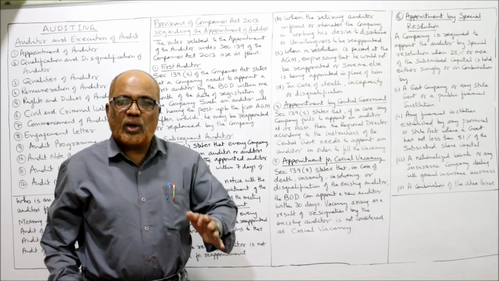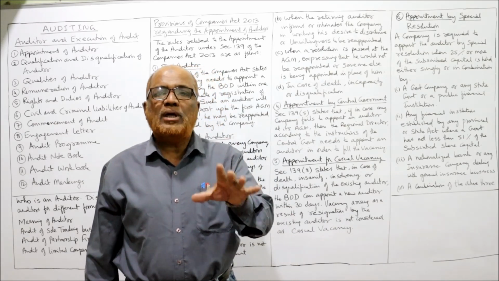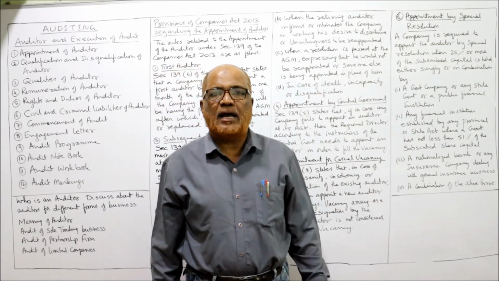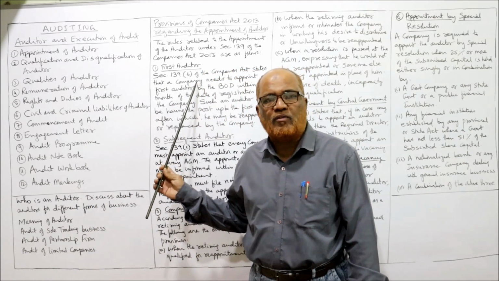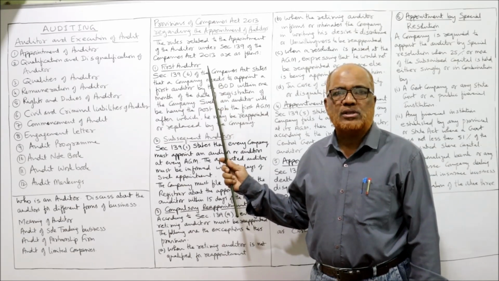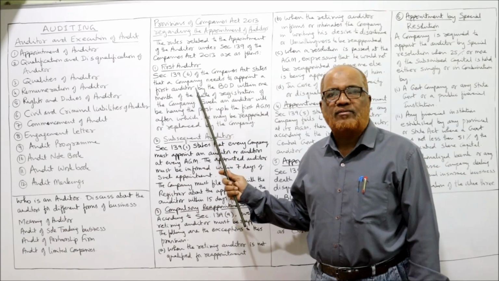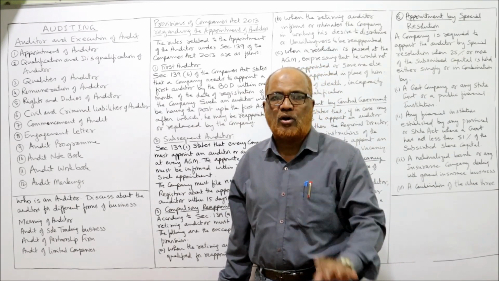That's it. So in examination, if a question is asked regarding how the appointment of auditor can be done for a joint stock company, you have to explain all these provisions under section 139 of the Companies Act 2013. The first auditor will be appointed by the board of directors within 1 month from the date of incorporation.